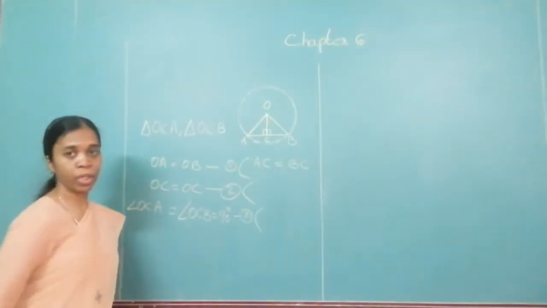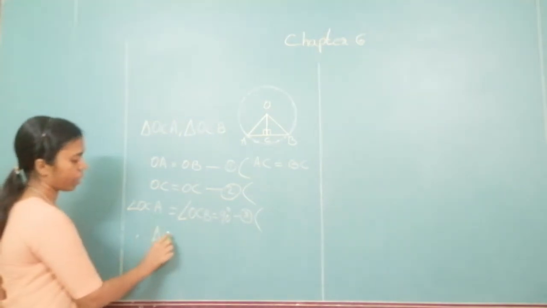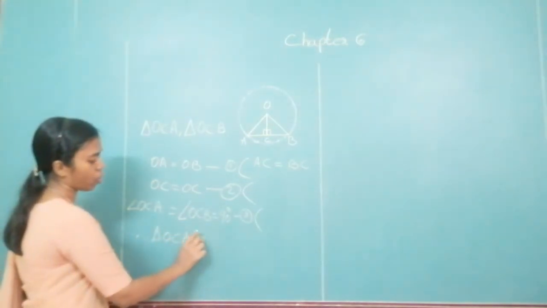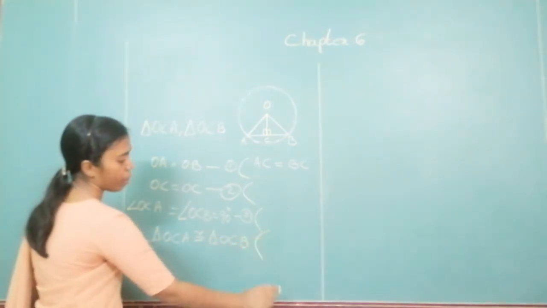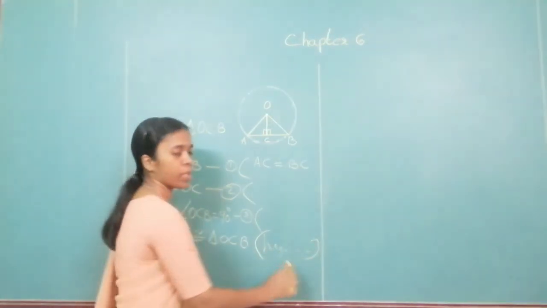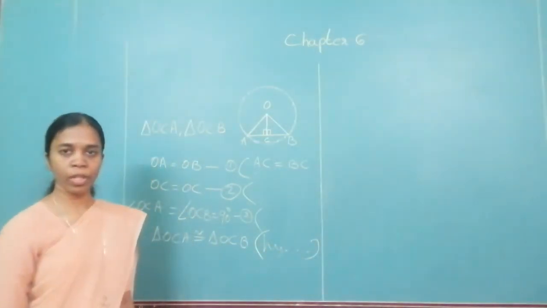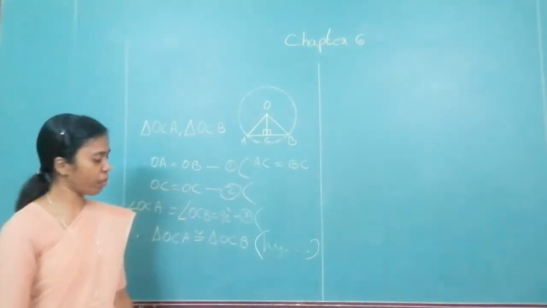It is given to me that it is perpendicular. Therefore, I can say that triangle OCA is congruent to triangle OCB by which test? Hypotenuse side test. Okay. Now the two triangles are congruent. Therefore, the corresponding sides also will be congruent.